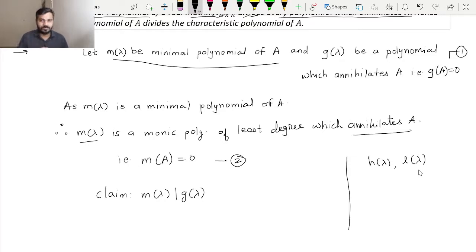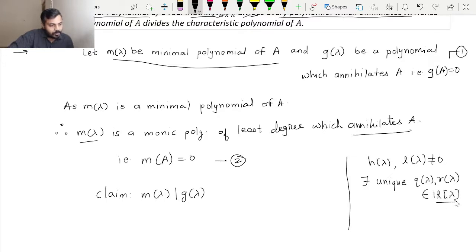It is similar to the division algorithm of integers. So let us say L of lambda is non-zero. Since it is a non-zero polynomial, we can divide h of lambda by L of lambda.